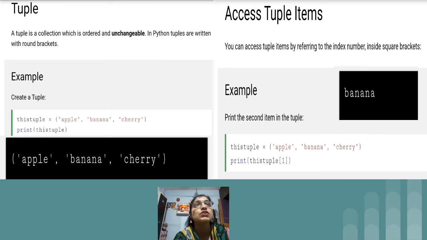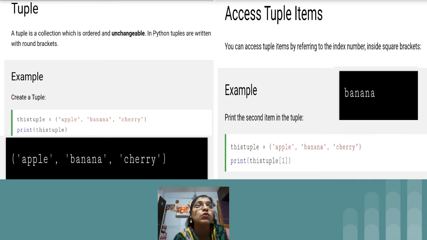After that, the next topic is access tuple items. We have seen positive indexing and negative indexing, and the same thing is present in tuple also. With the help of an index number we can access any element of the tuple. Just see the example: this tuple contains apple, banana, cherry as three items, and in the print statement we have printed this tuple within square bracket 1.